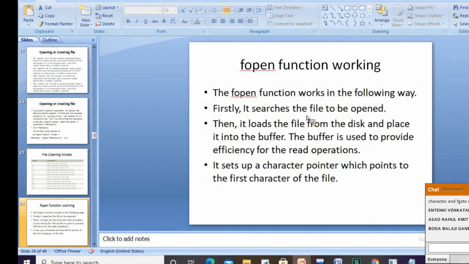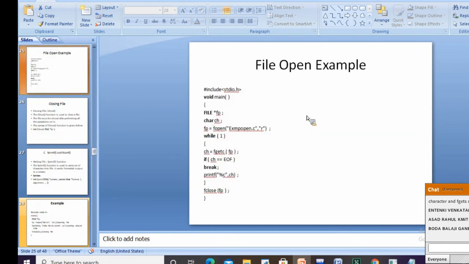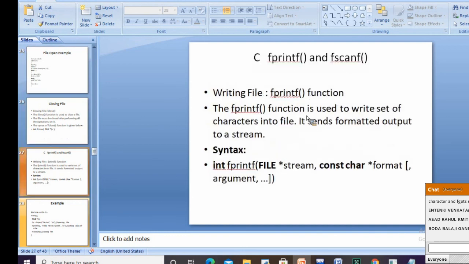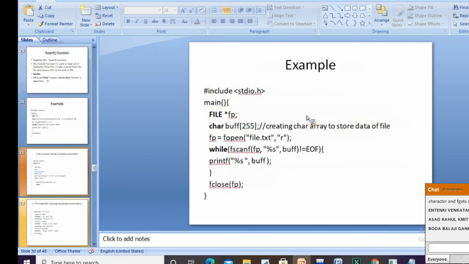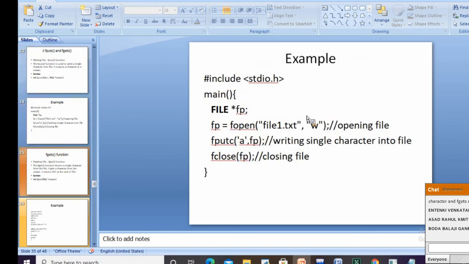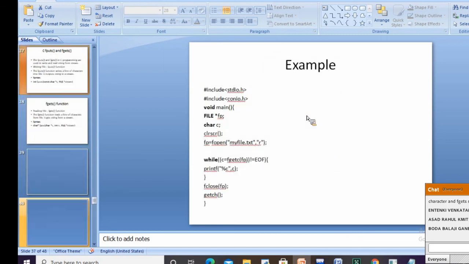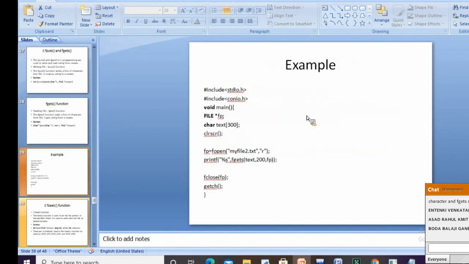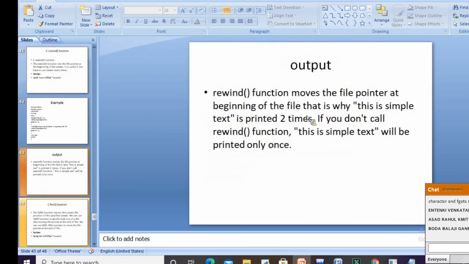Then how does the fopen function work? It searches for the file to be opened, then loads the file from the disk and places it into a buffer, and there it is going to do the specified operations. Then we have seen examples on fgetc, fscanf, fprintf, fputc, fgets and fputs, fseek, rewind, and ftell.